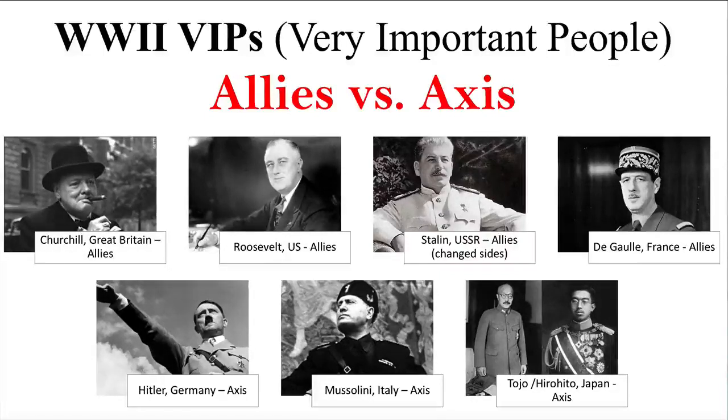Hitler, as well as the person next to him, which is Mussolini, are both totalitarian leaders, but unlike Stalin, they are fascists. So Hitler and Mussolini are both fascists. That means they believe in extreme nationalism. Mussolini is the fascist leader of Italy. The final persons, plural, on the bottom, those are the leaders of Japan.